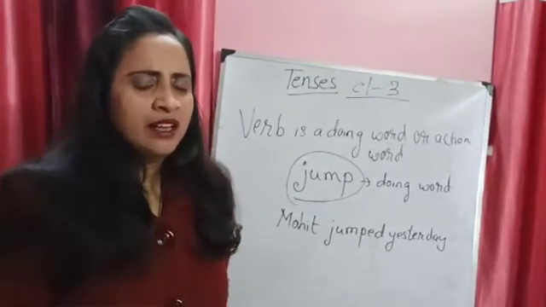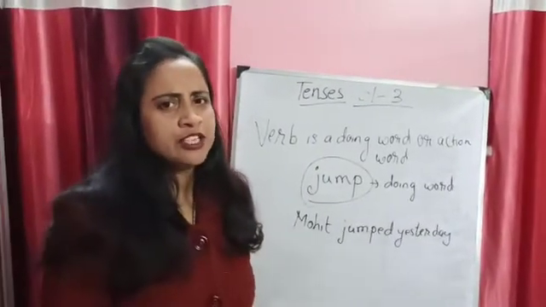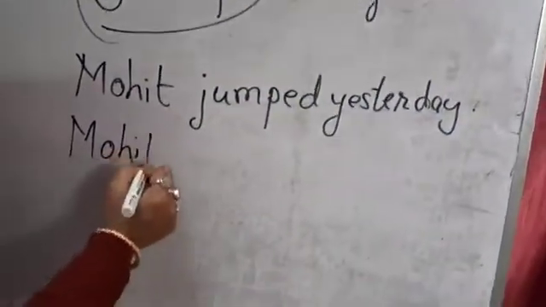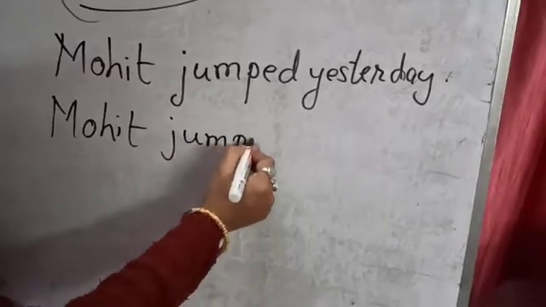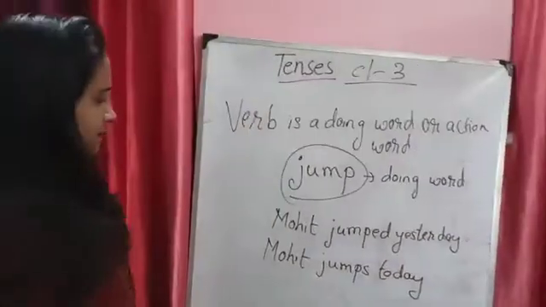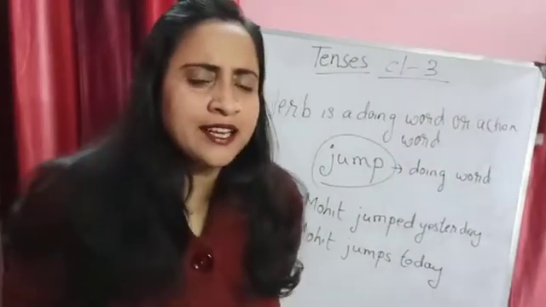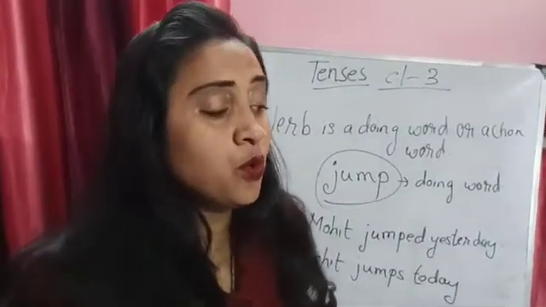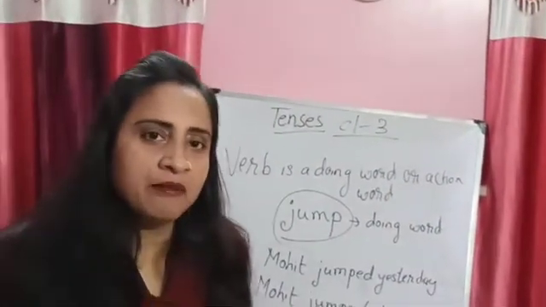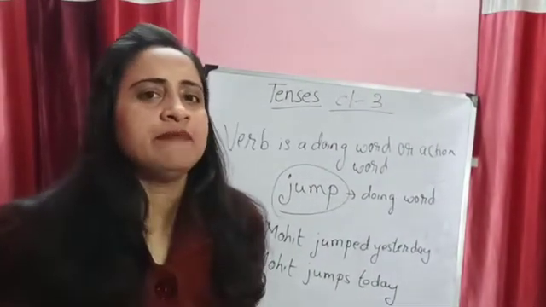And you know ma'am, he is not a bit ashamed. What he did, today also he is trying to jump. Mohit jumps today. Then another sentence. And ma'am, he's such a naughty boy. After telling him a lot of things, we warned him a lot. We told him, Mohit, don't do this, don't jump on the bench. Still, ma'am, he repeated the same thing. Today also he did the same thing. And ma'am, tomorrow also he will do the same thing.